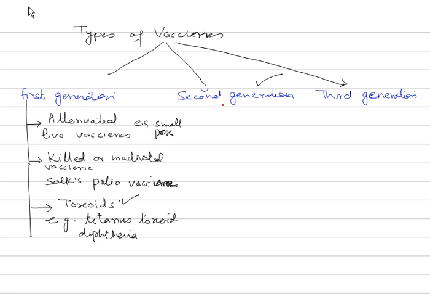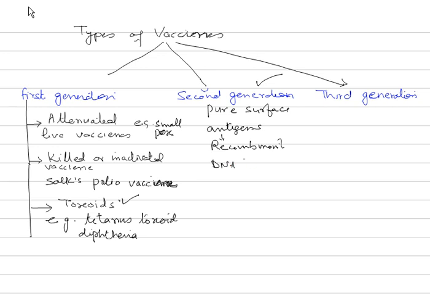This is made of pure surface antigens. The method used is genetic engineering like the recombinant DNA technique.